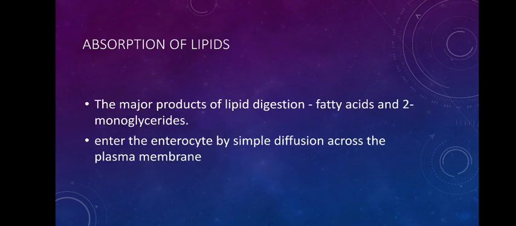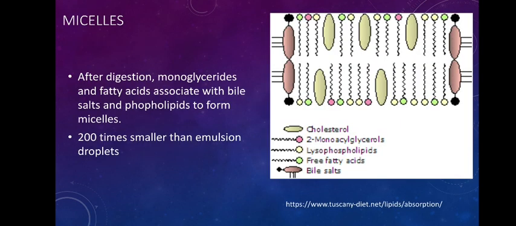Now let's see how the absorption of lipid takes place. So absorption of lipid takes place through the intestinal cells called enterocytes only, and it actually happens by simple diffusion. Okay, so now when we say simple diffusion, it is not such an easy one, because intestinal content contains water, and we know that fatty acids have hydrophobic ends. Okay, so their movement is not easy.